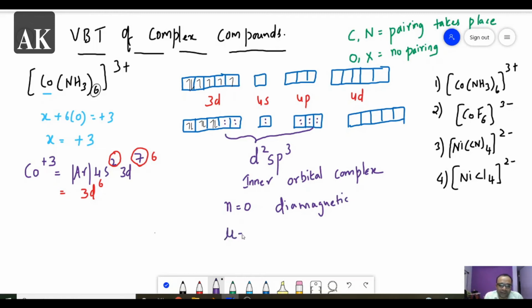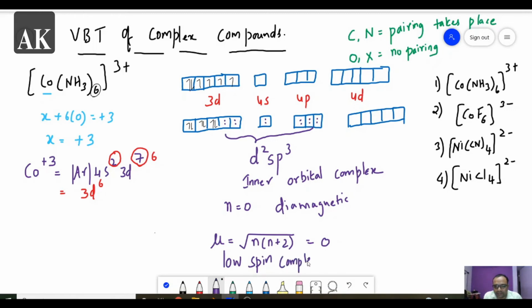And its magnetic moment mu is equal to under root of n into n plus 2. Here the n value is 0, so the magnetic moment also will be equal to 0. And whenever the magnetic moment is 0, this is called a low spin complex.